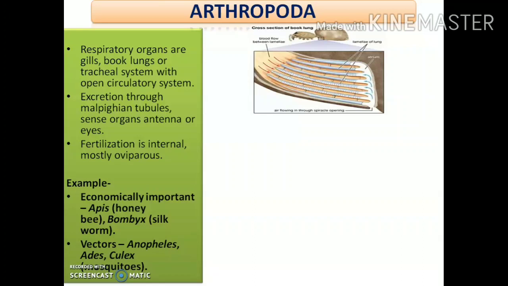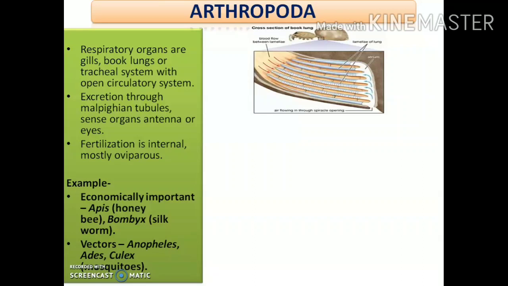Then the next point says that excretion in these animals occurs with the help of a specialized tube-like structure termed Malpighian tubules. And the important sense organs in the animals under this phylum are eyes and antennae. Fertilization here is internal, and they are mostly oviparous. What do you mean by oviparous? The animals which lay eggs are termed oviparous.